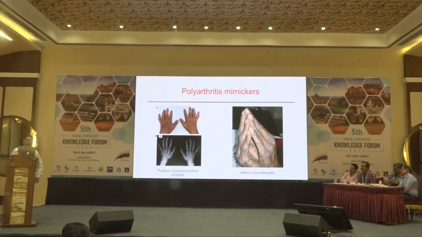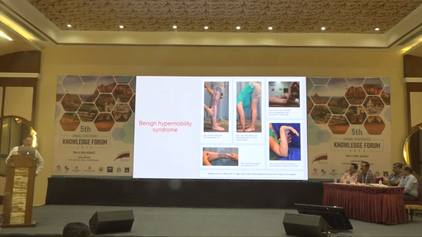Other than that, I often see the patients of Parkinsonism. They often do develop deformities in their hands because of lack of mobility, and they are also confused to have inflammatory arthritis. This is the benign hypermobility syndrome. Okay. So this is quite common. Around 3 to 5% of population is suffering from this.